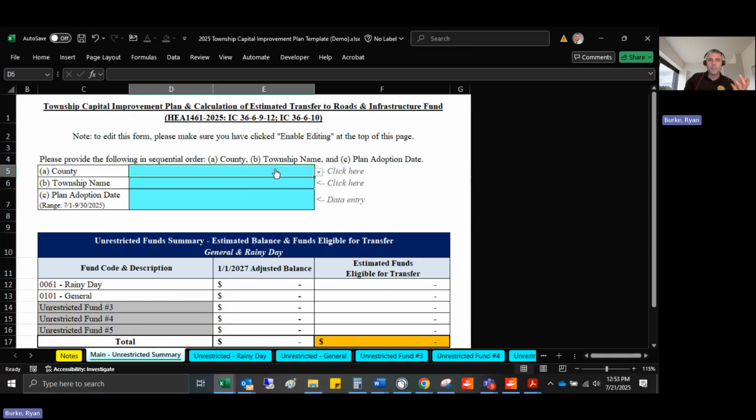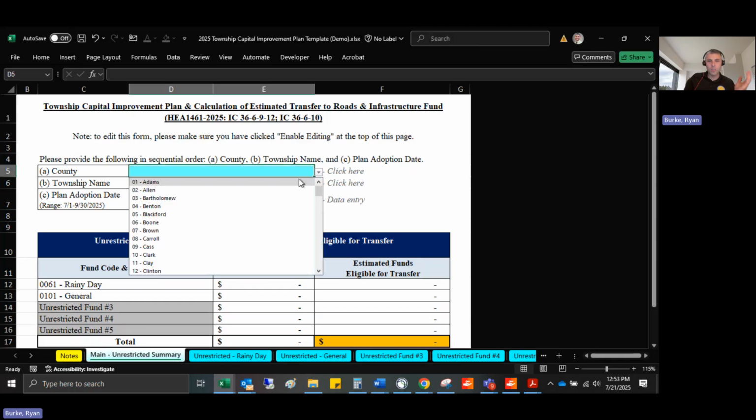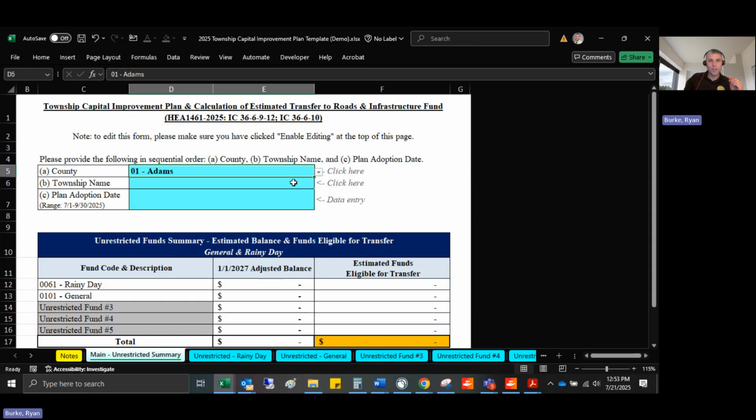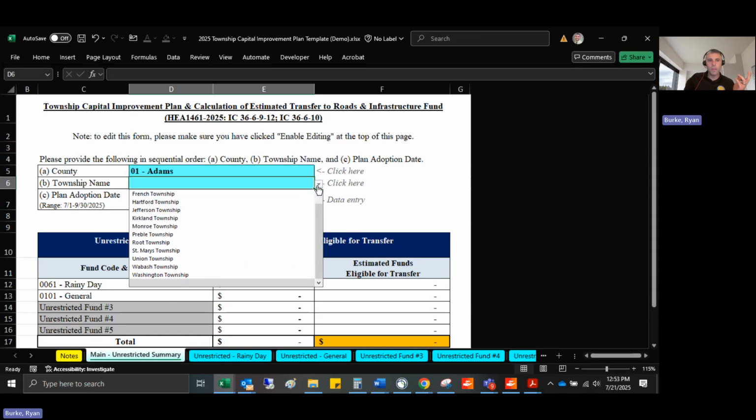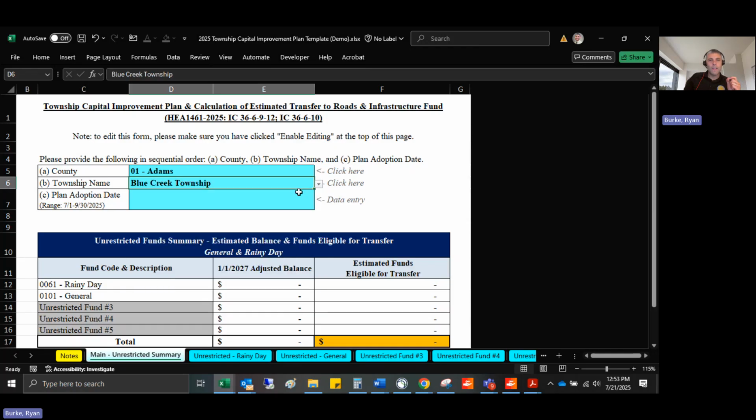Then from there, you should be able to select your county. I'm just going to choose the first one here. We've got Adams County. And then with the township name, we're just going to choose the very first one. Now, I will say that I'm looking for Blue Creek. However, we didn't see that, so you might need to scroll up with this little scroll bar in order to see that. Now, with the plan adoption date, we can see that the deadline here is September 30th.